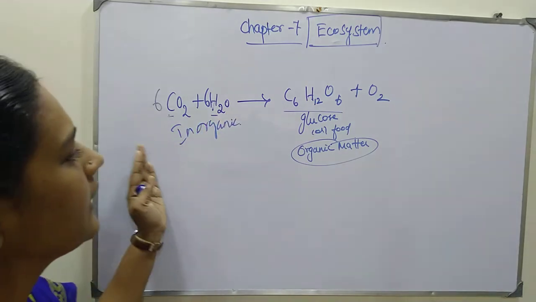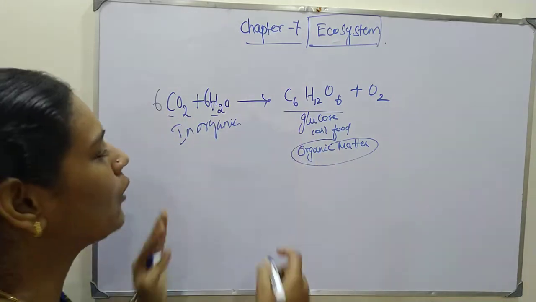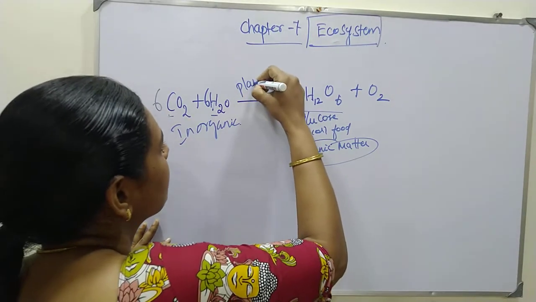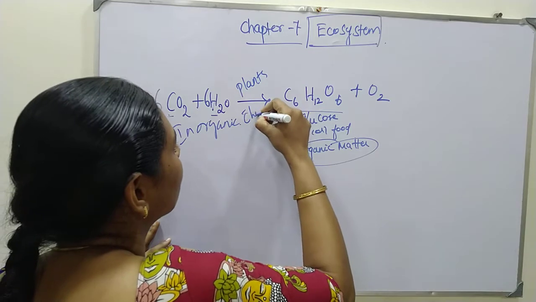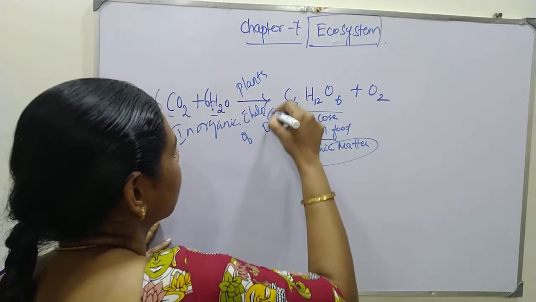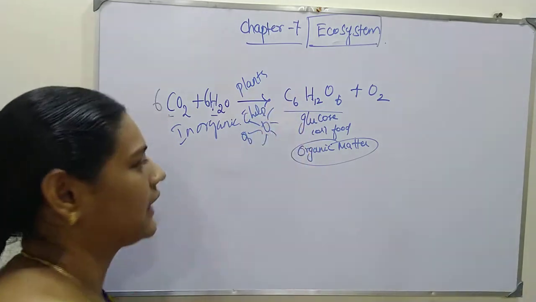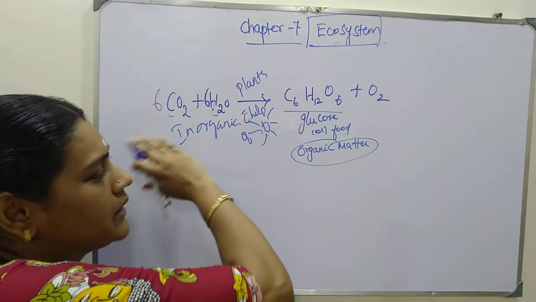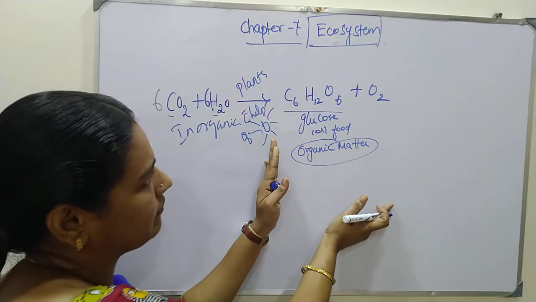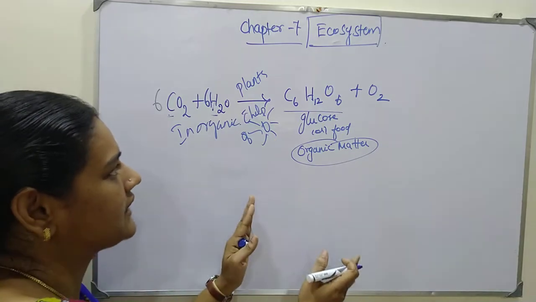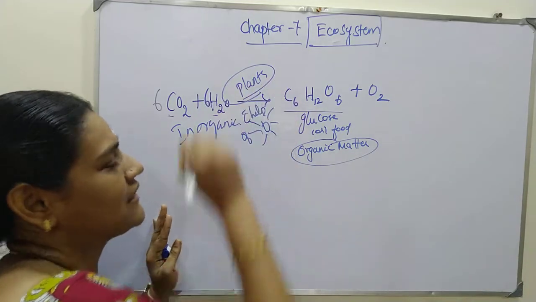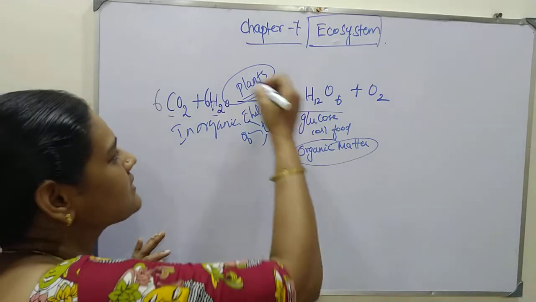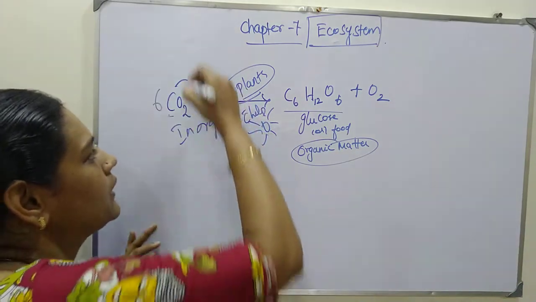How? Because of the plants, with the help of sunlight. Only with the help of sunlight, the inorganic substances like carbon dioxide and water are converted into organic matter. The plant is a living organism and these inorganic items are non-living.